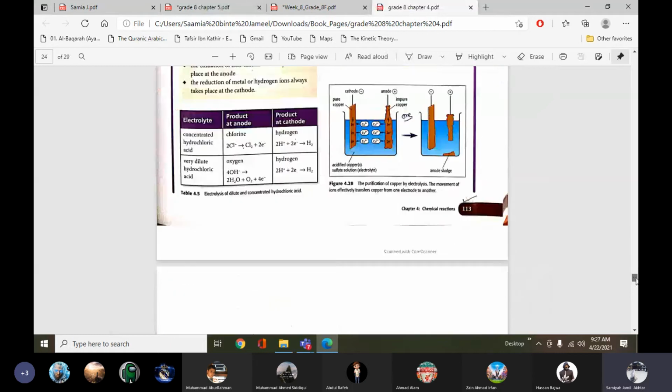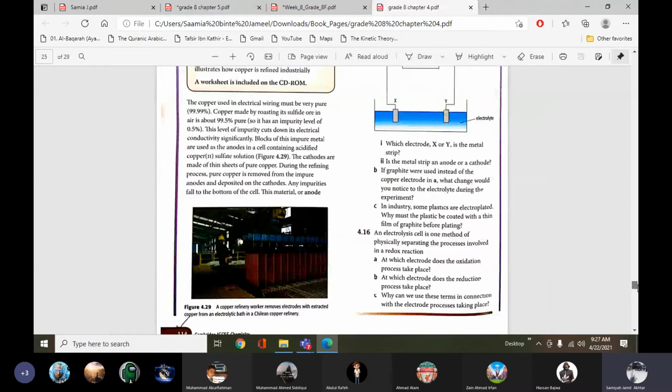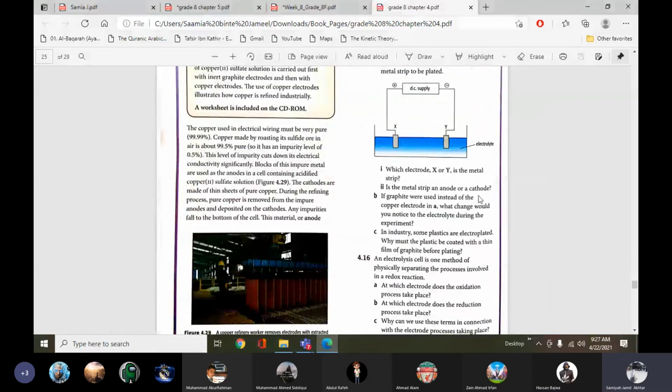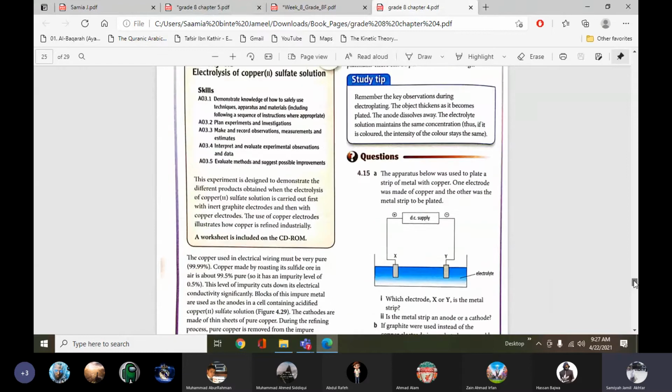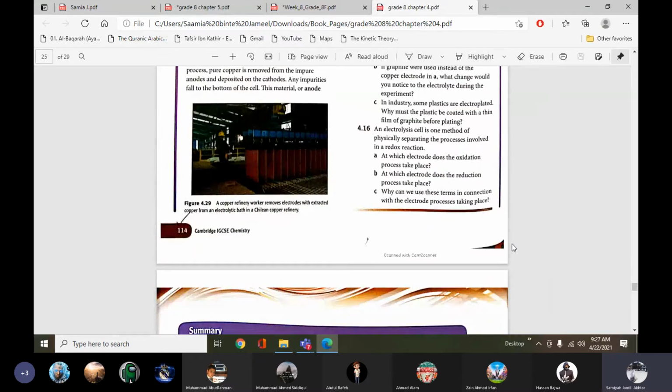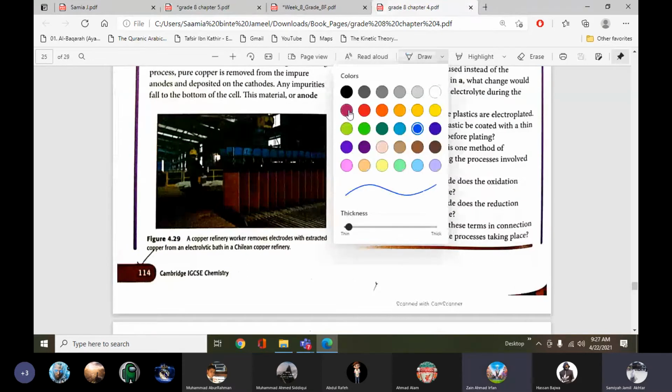Mainly these questions in the end. So we'll start from the end. Boys, see question number 4.15 and 4.16. They are on page 114. So please open page 114 of your book. Open, ma'am.